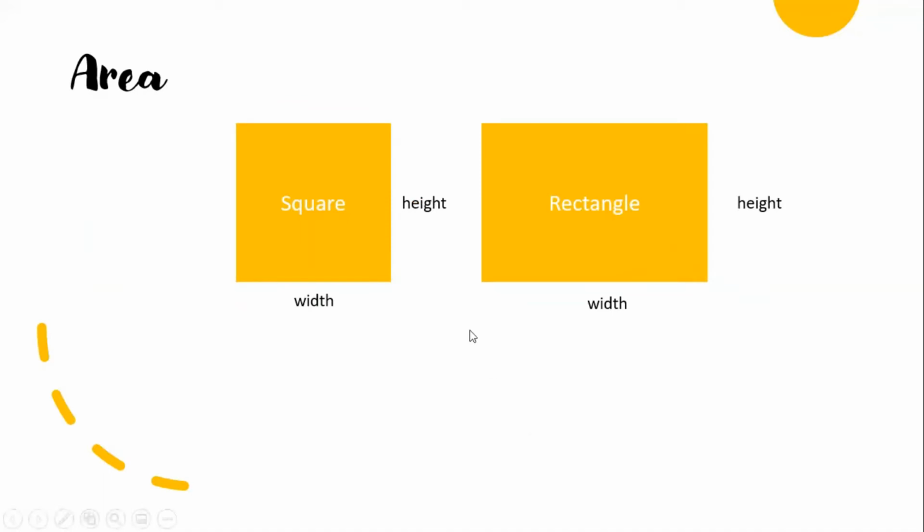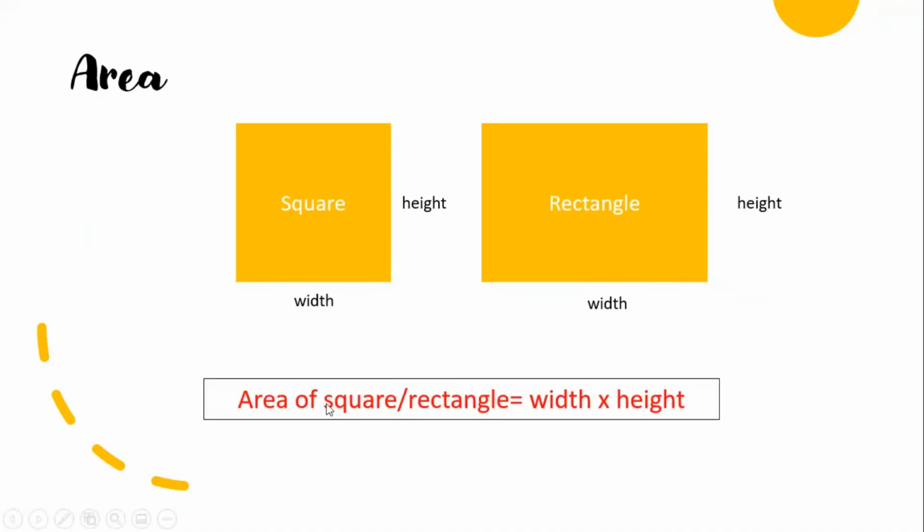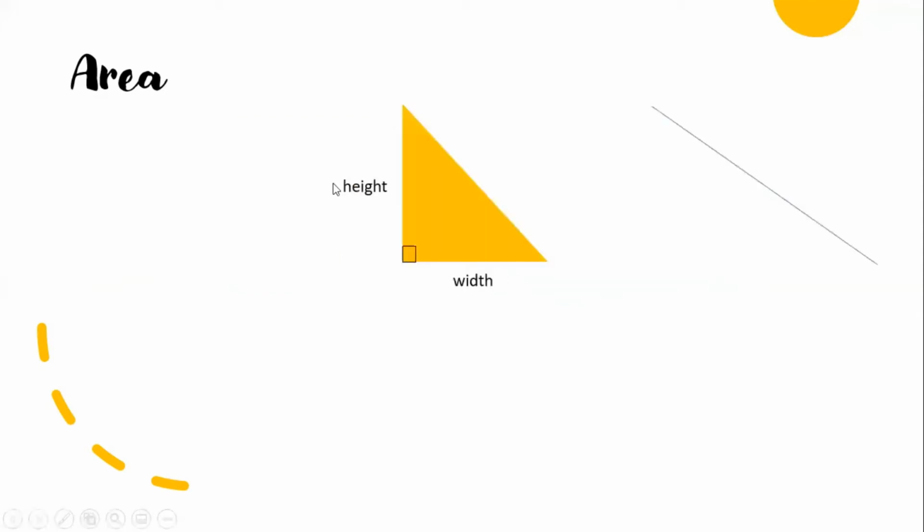And next. This one is very basic. Everyone knows about this. Square and rectangle. The area of a square or rectangle is width times height. Next, the area of a triangle. How do you get the area of a triangle?